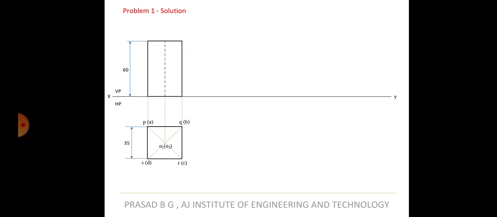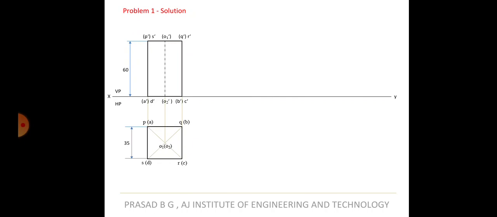So that is over. So next you have to do the namings. The namings will be identical, isn't it? So you have P dash and S dash in the front. P dash will be on the back side, so it is to be put in the bracket. O1 dash, O2 dash, that's the axis actually. It's not a line, it's only the axis. Next you have R dash bracket Q dash, and similarly in the base you will have D dash bracket A dash, because D dash is in the front, A dash is in the back side, right?